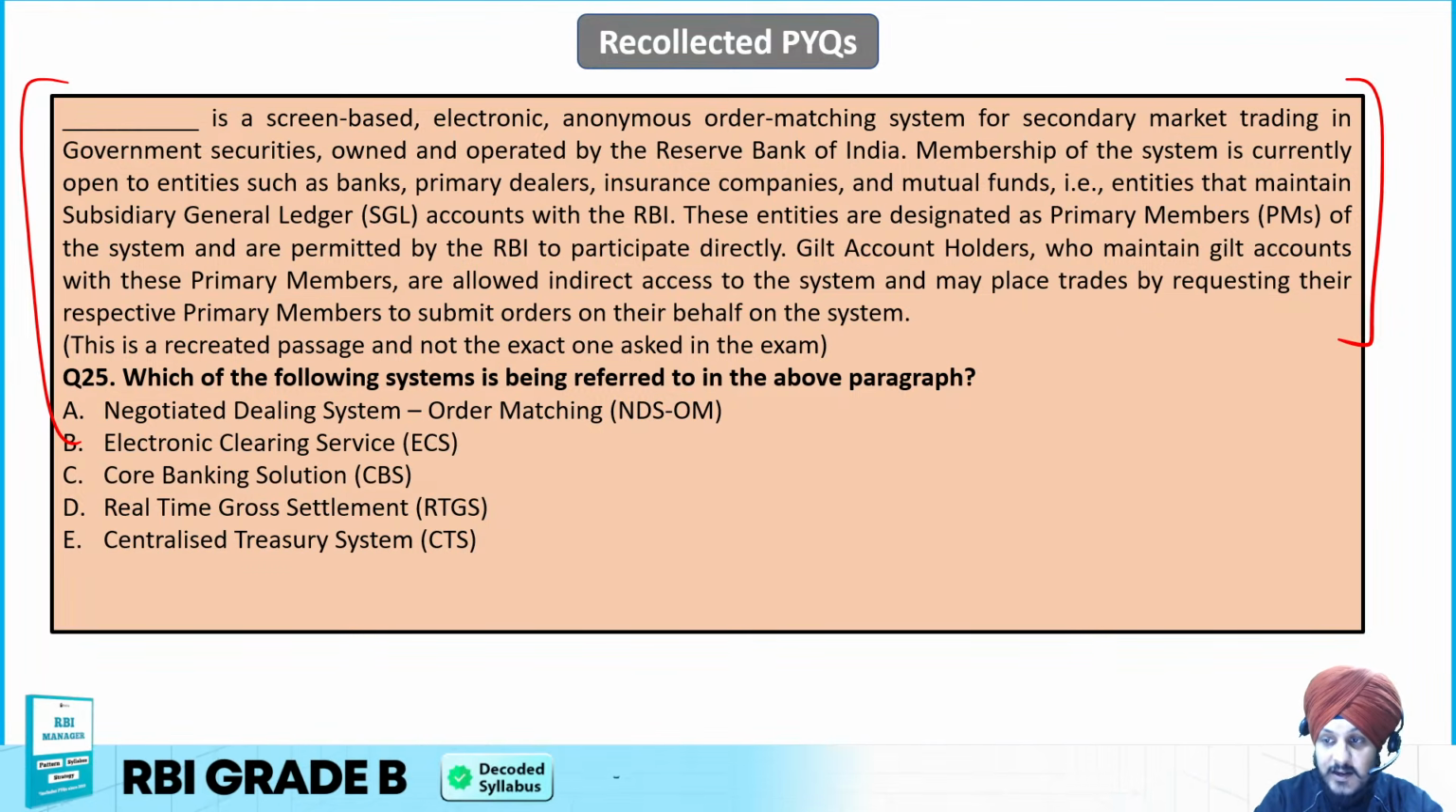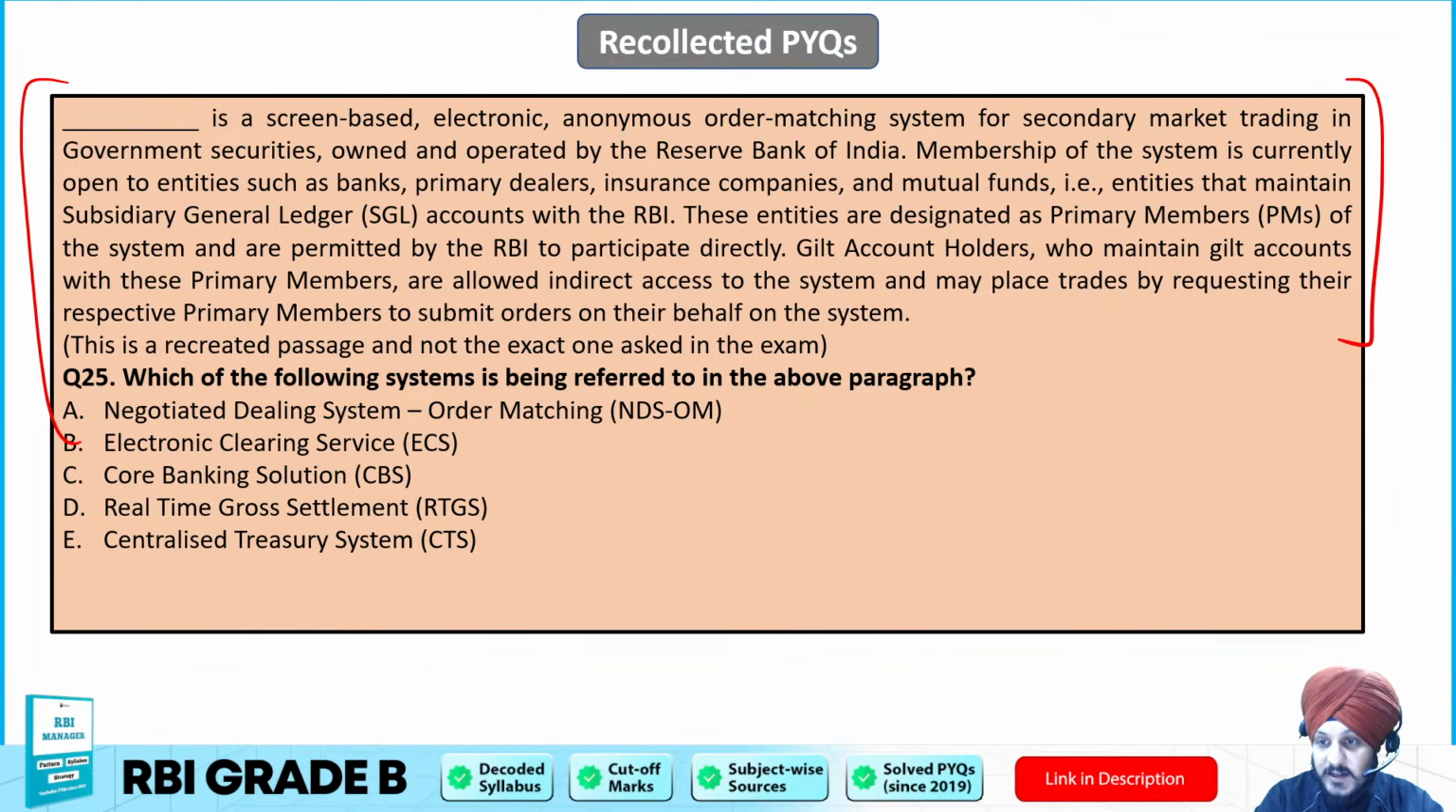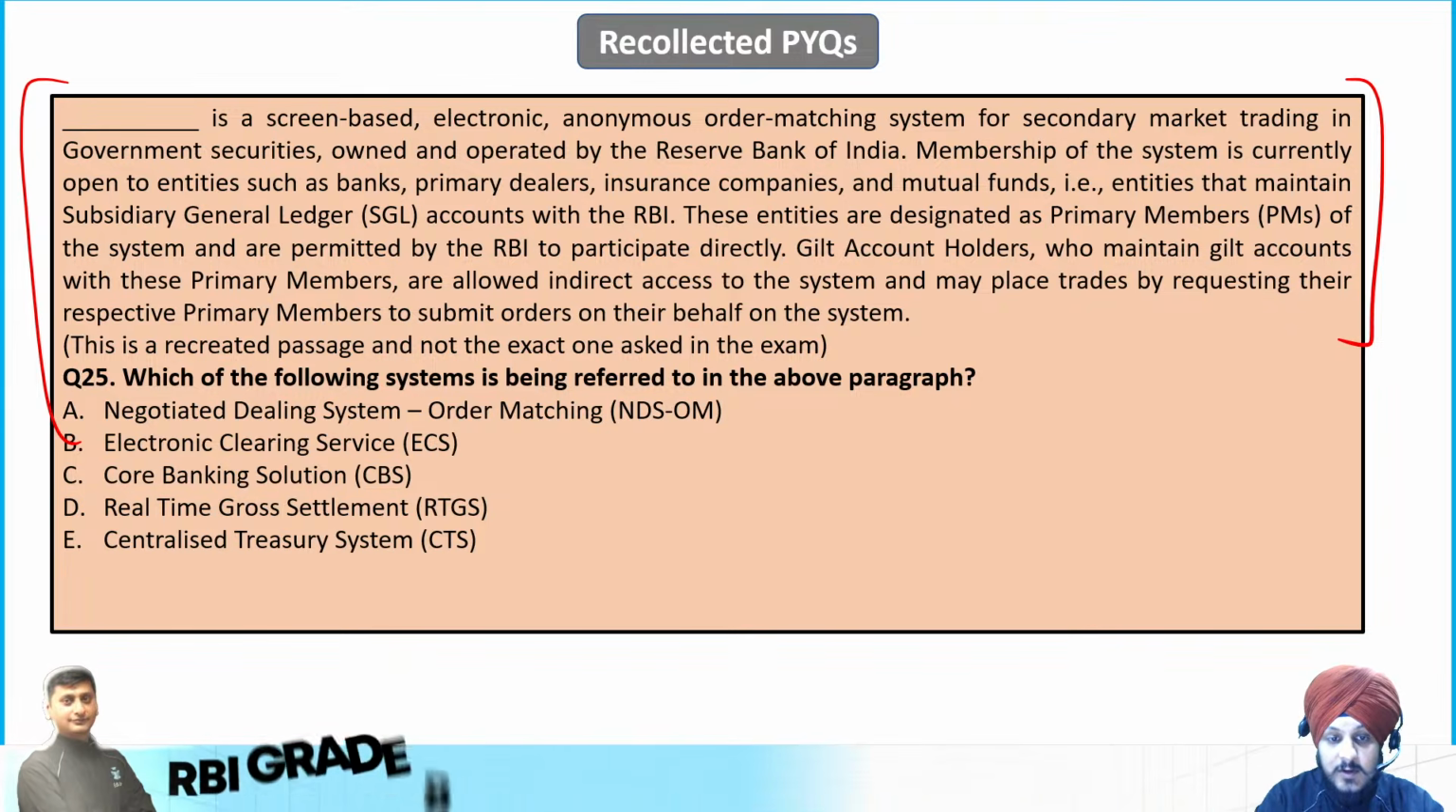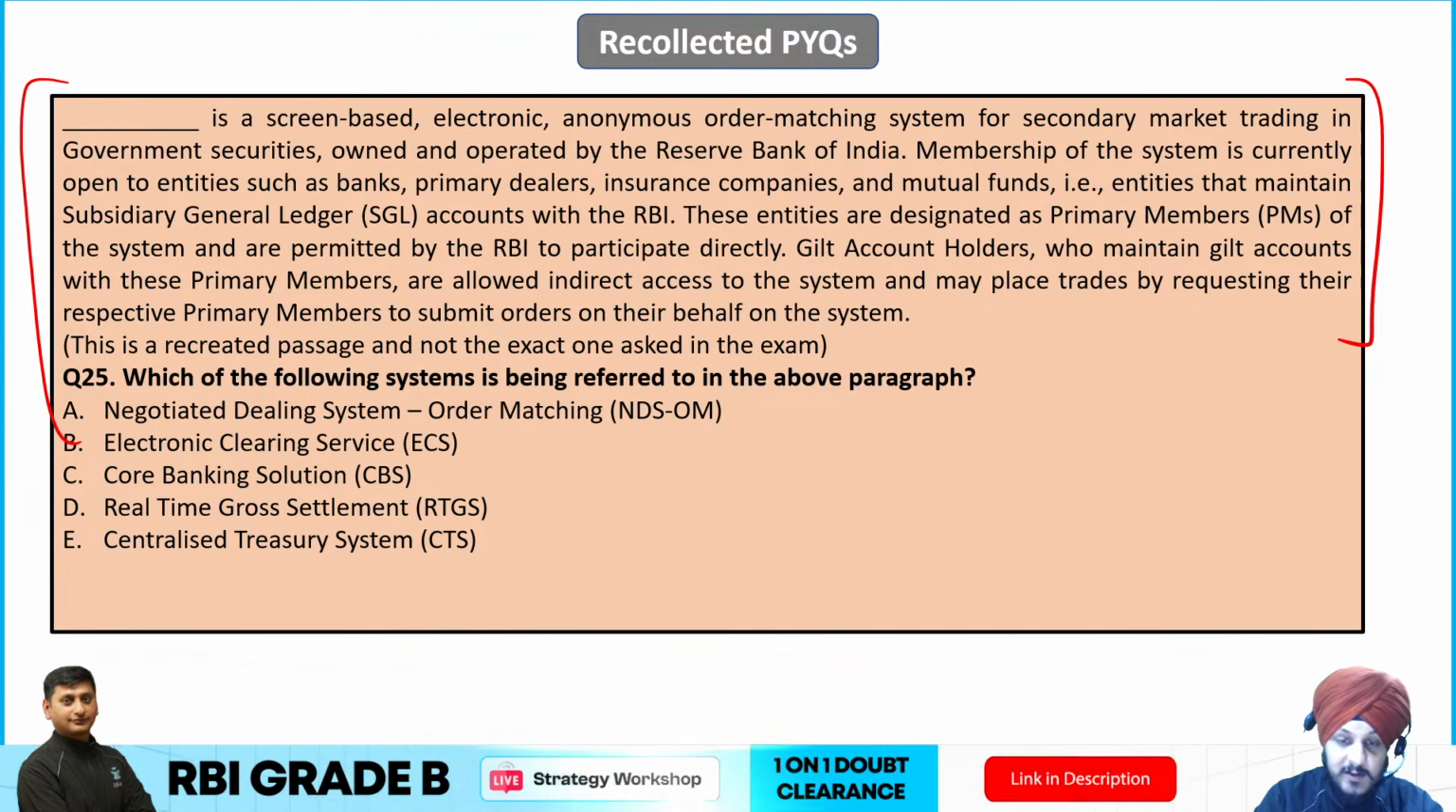These entities are designated as primary members of the system and are permitted by the RBI to participate directly. Even if you have read this much, you will get the answer to the question, okay?